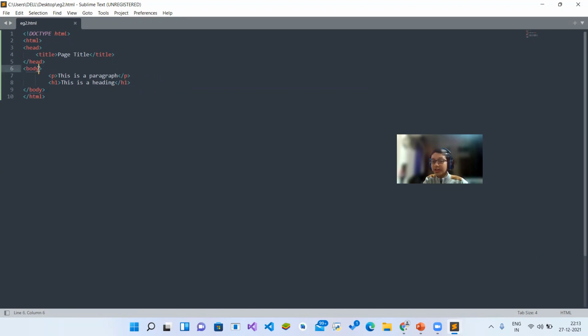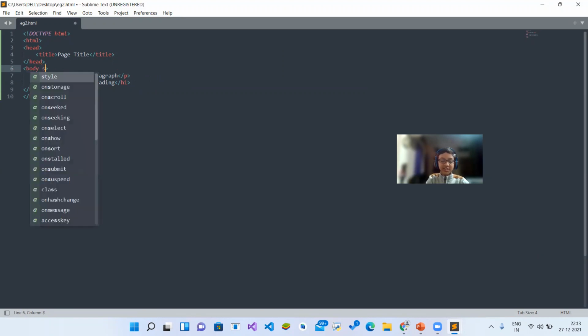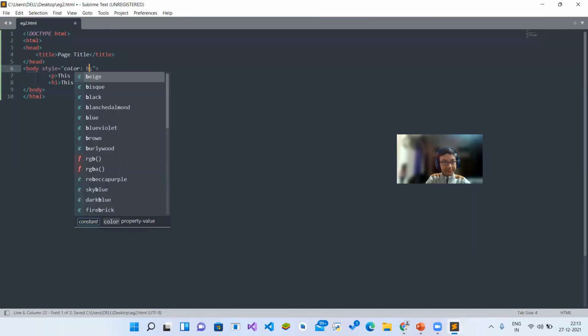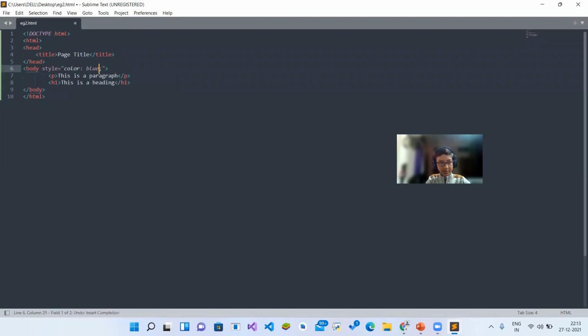So what are we going to do? We are not going to color each separately. It will cost us a lot of time. So this is the smart way: style equal to, in the body. All the children of the body tag will take the DNA of the body tag. Understood? So body style equal to color blue. Not blue, violet. Okay, so now save it.